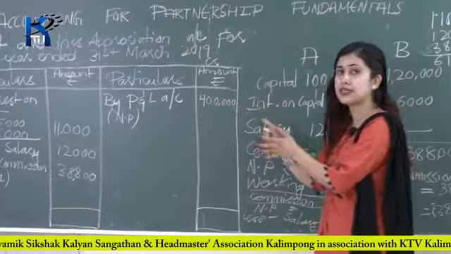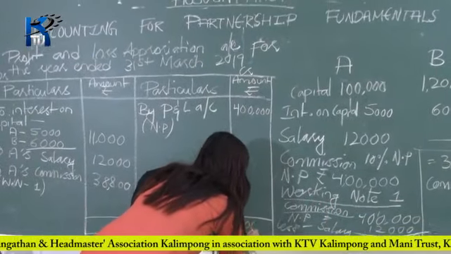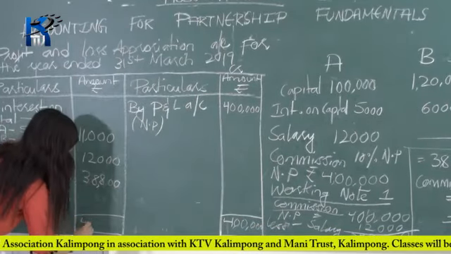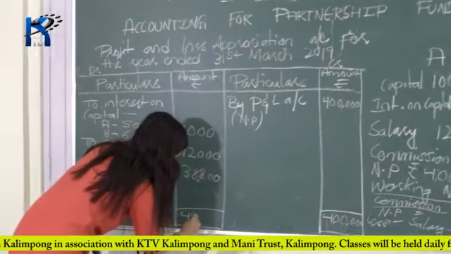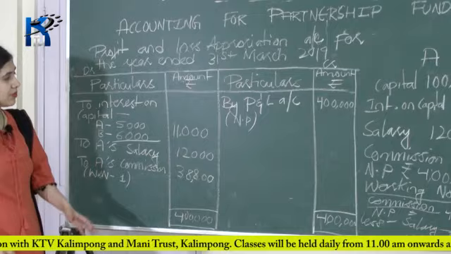So obviously your credit side is greater, so we'll write 4 lakh rupees on both the column. Okay. So 4 lakh rupees on both the column. So now you have to find the difference between debit and credit side.